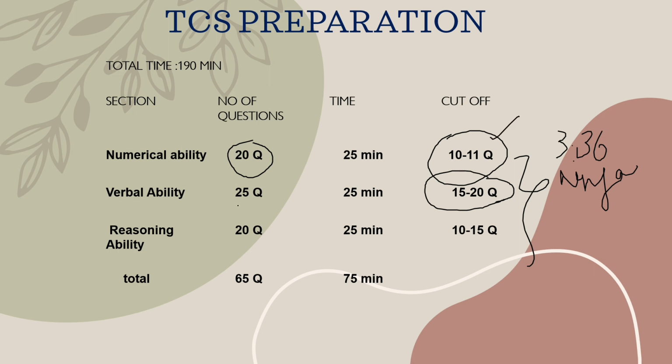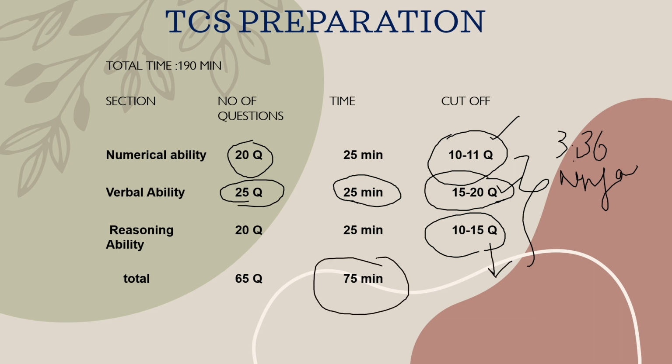We have 25 questions in 25 minutes, so each question gets 1 minute. In these 25 questions, we should get at least 15 to 20 questions correct. Coming to reasoning ability, same as numerical ability, we must get 10 to 15 questions correct. The total time duration is 75 minutes and the total questions are 65. We should answer as per the allocated time.